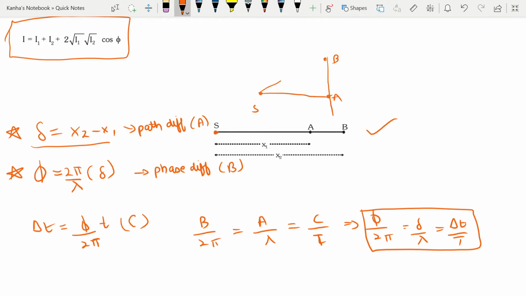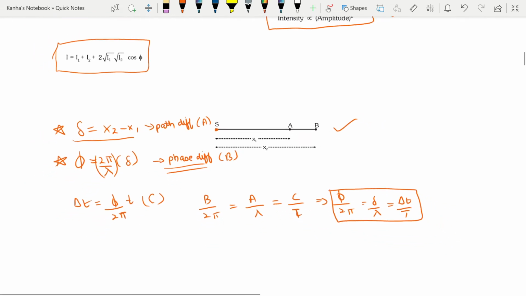If I draw straight lines between these two, then the actual extra distance that we are left with will be the path difference. If you multiply the path difference by a factor of 2 pi by lambda, you will get the phase difference. This will be valid for most of the things that we'll see later. So this concept must be remembered.